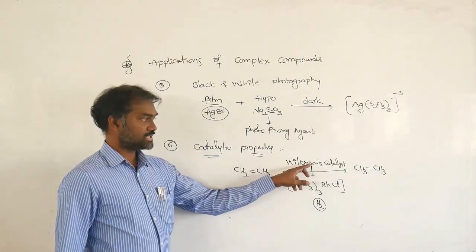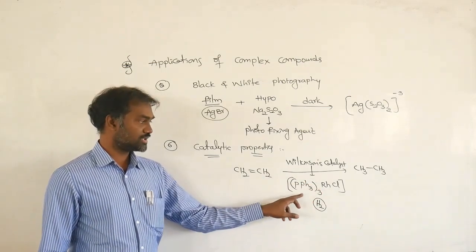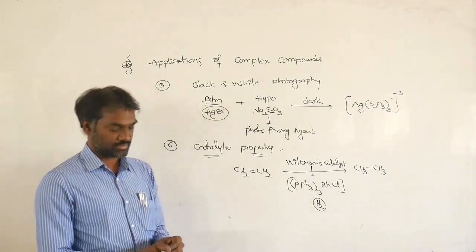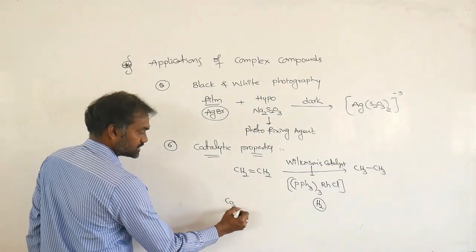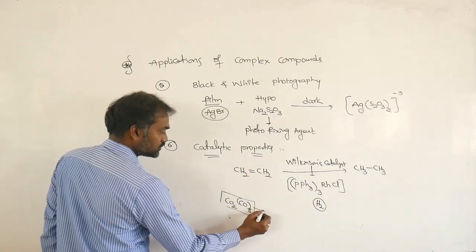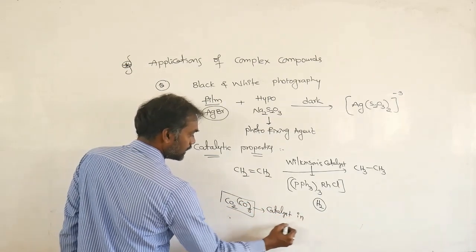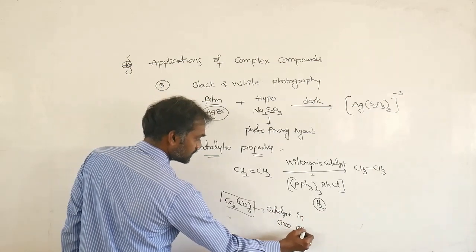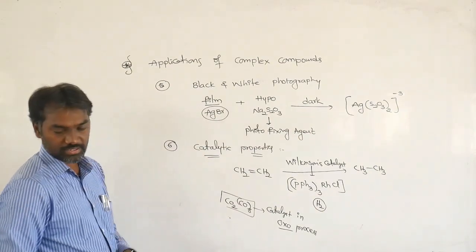So what is Wilkinson catalyst? From the entrance point of view also they will give 4 options, so this is also important in entrance. Already we have seen cobalt: Co2(CO)8 is used as a catalyst in the oxo process in your organic chemistry.